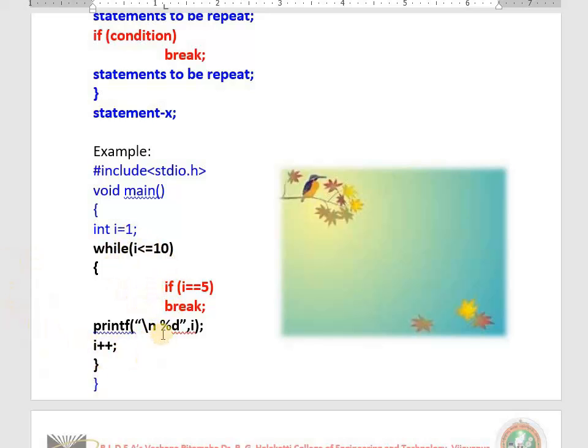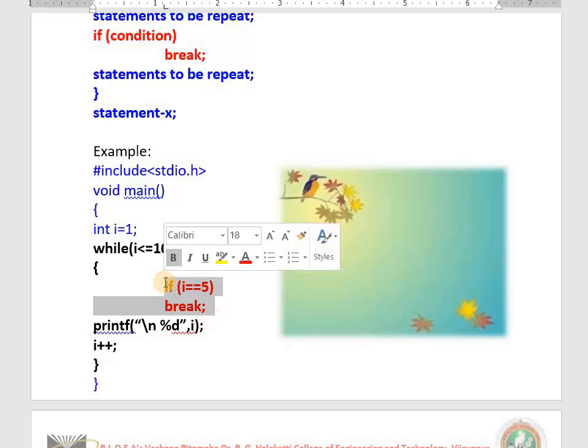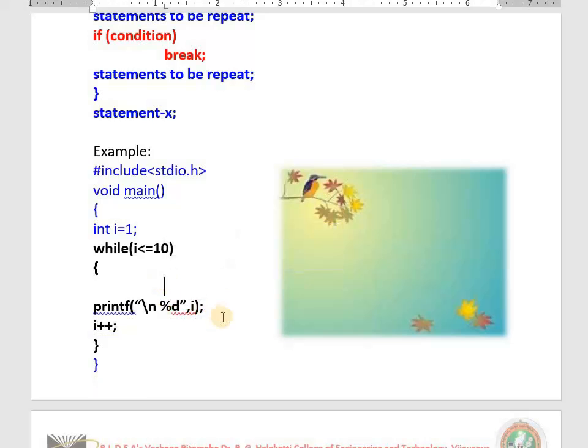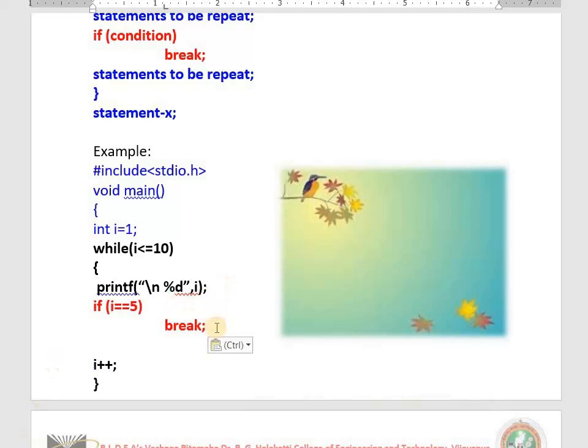I hope you understood. Now one more simple question to you. If I use this break after printf, what will be the output? What will be the output? Okay, now what I do? I use if here. Now can you tell me the output? Can anyone of you tell me the output of this program now?